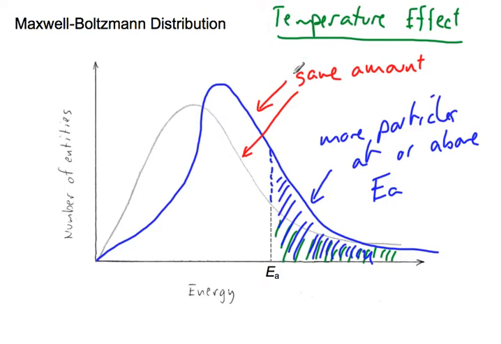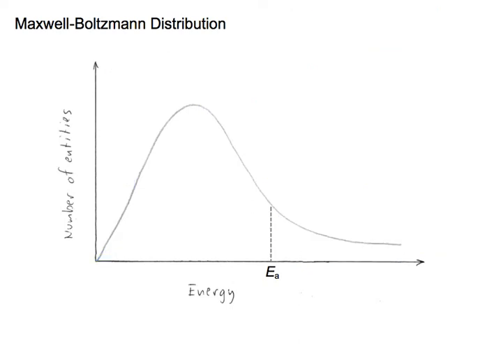So that's something important to remember. And I'll just label this one as T2. This is T1, and don't forget T2 is greater than T1. So the Boltzmann distribution drawn this way does allow you to explain a rate effect, how an increase in temperature causes an increase in rate of reaction. The other thing, as I mentioned, a Boltzmann distribution can do is explain the effect of a catalyst.